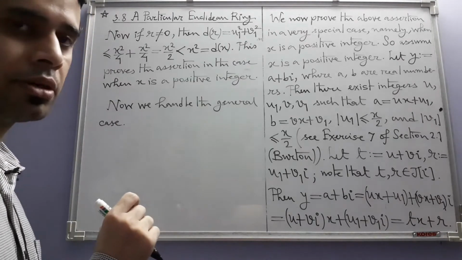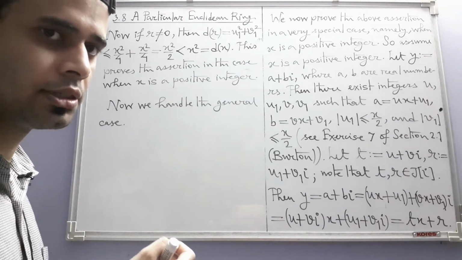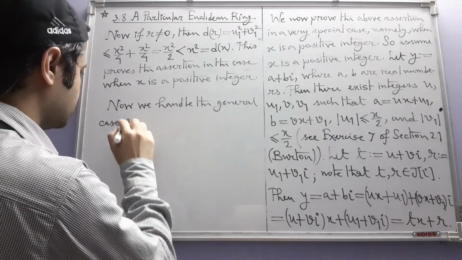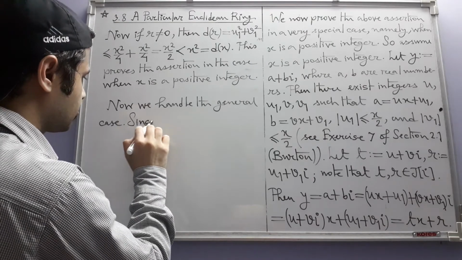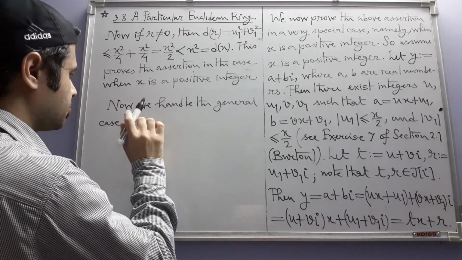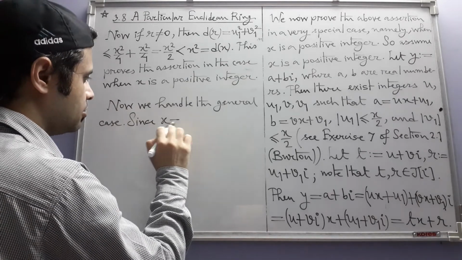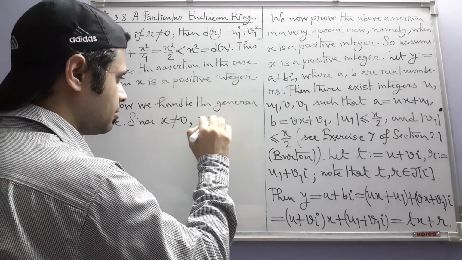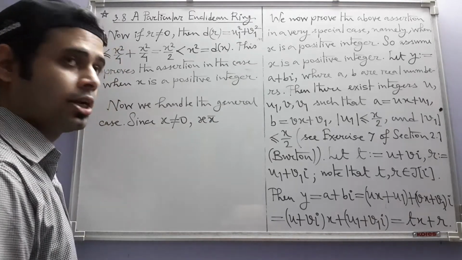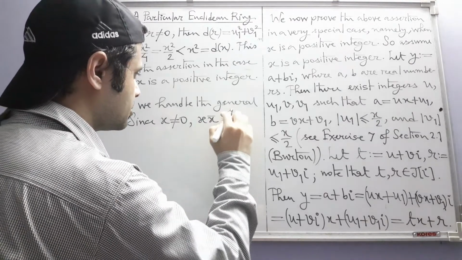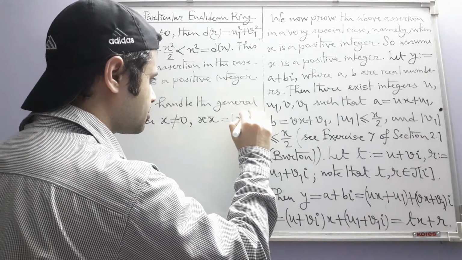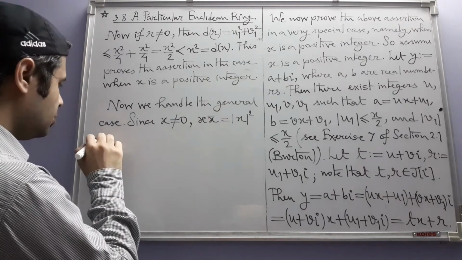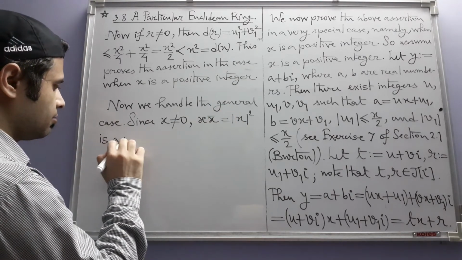The only thing we know about x is that it's a non-zero Gaussian integer. However, that non-zeroness will be important, since x is non-zero. You look at this number, x times its complex conjugate, which we know is nothing but the square of its absolute value, is a positive integer.